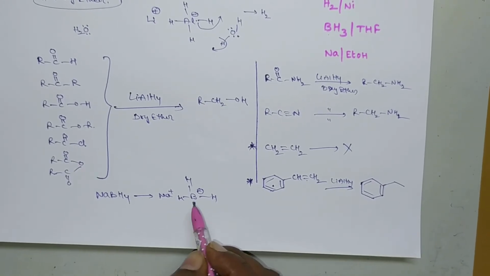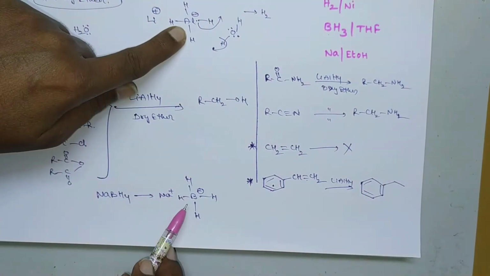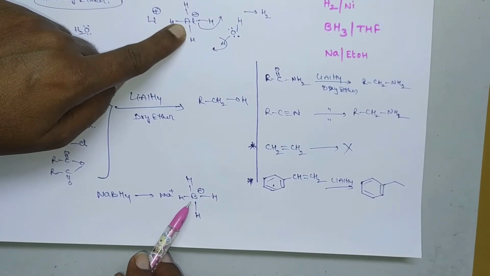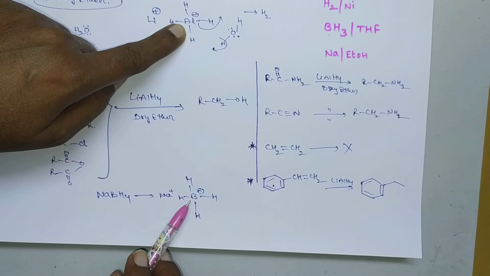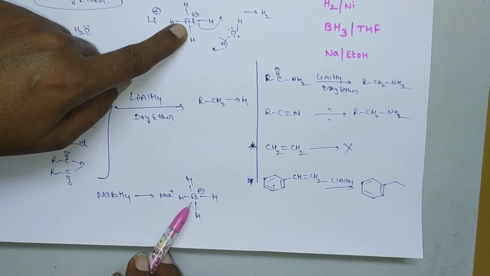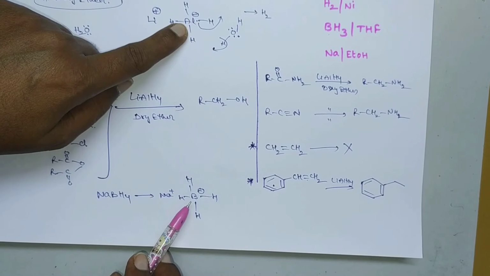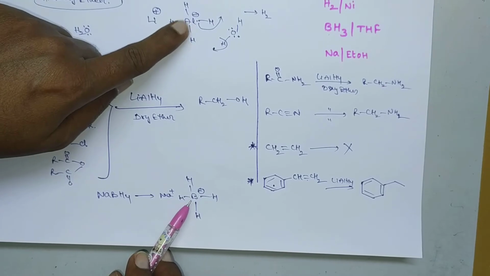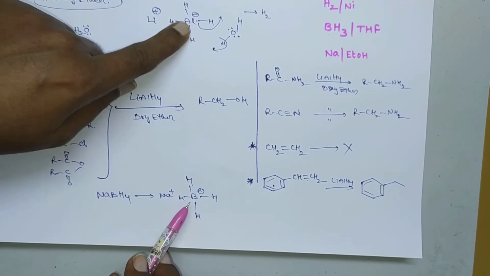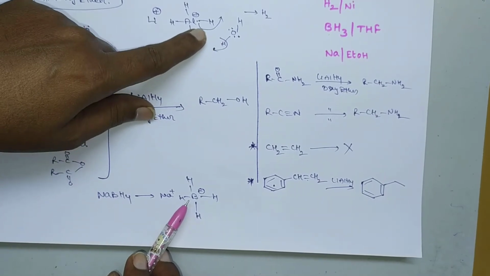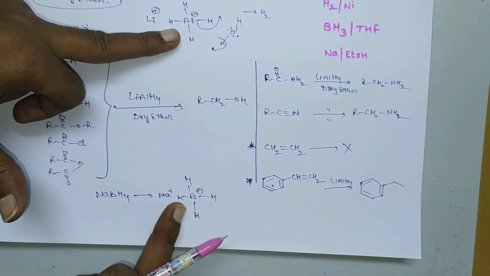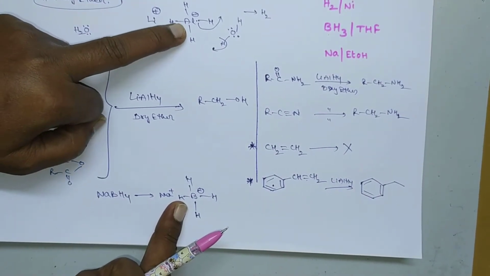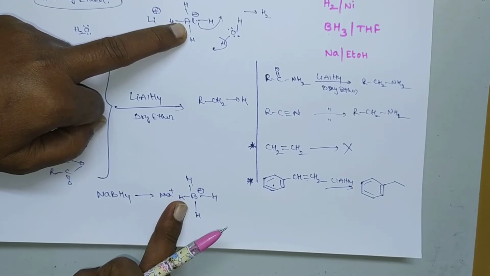So here it should also provide a hydride ion. The major difference between the aluminum hydride ion and the borohydride ion is that here it is aluminum, and here it is boron. Aluminum is large in size, whereas boron is small in size. Due to its large size, aluminum is the more electropositive element compared with boron. Since it is electropositive, it has a tendency of donating H minus ion, that is, hydride ion. So the tendency of donating H minus ion between these two is greater for aluminum hydride ion. Okay, clear?